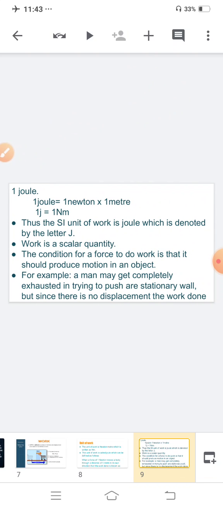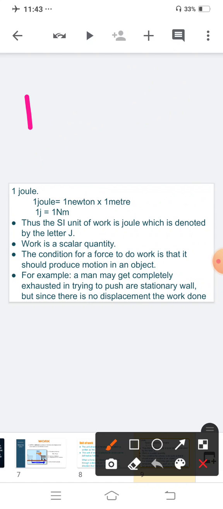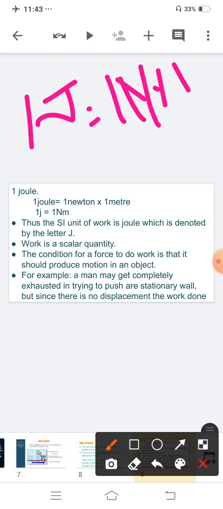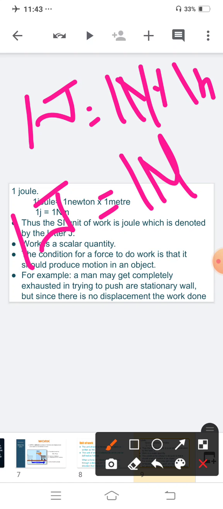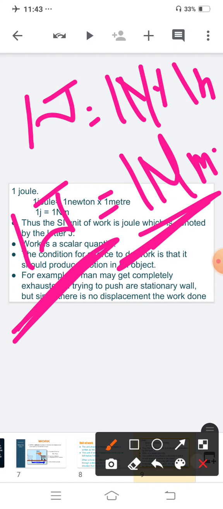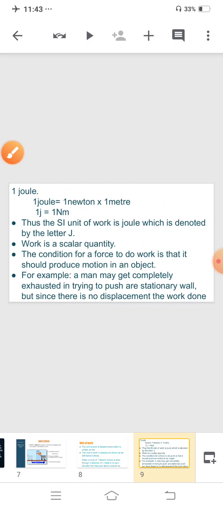Is this clear? Now 1 joule is equal to 1 Newton into 1 meter. So 1 joule is equal to 1 Nm. Clear? Thus the SI unit of work is joule.